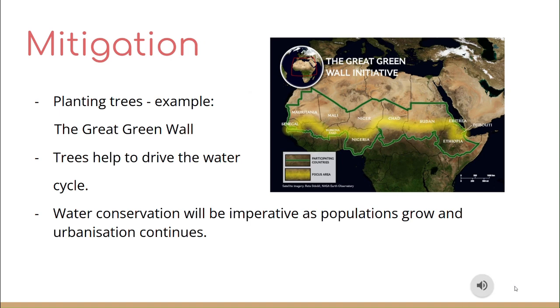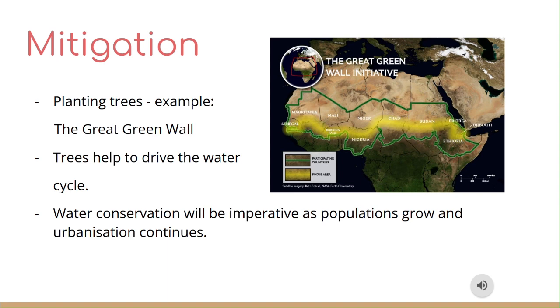One way we can mitigate the effects of droughts is through planting trees. A large-scale example of this is the Great Green Wall in the Sahel region of Africa. It is a project which aims to plant vegetation through 11 African nations to slow desertification. Trees help to drive the water cycle, as through the process of evapotranspiration they transfer water into the atmosphere.